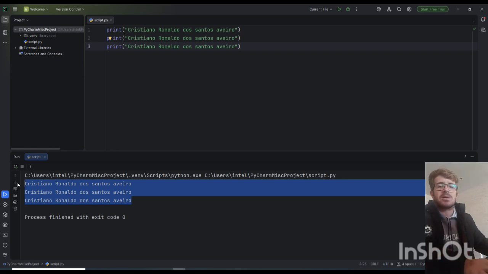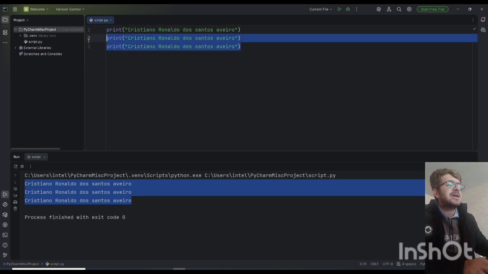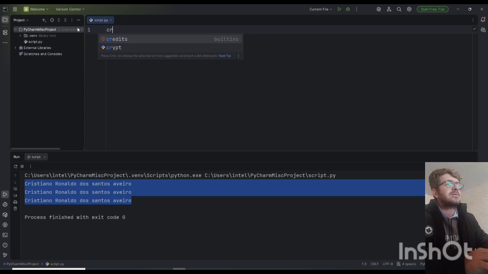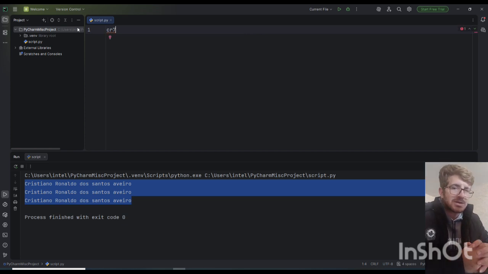For example, now I want to store Cristiano Ronaldo dos Santos Aveiro in a simple name. For example, I want to say CR7. Everyone knows Cristiano Ronaldo's name is CR7. It's his title.